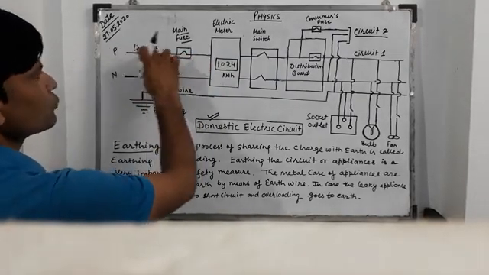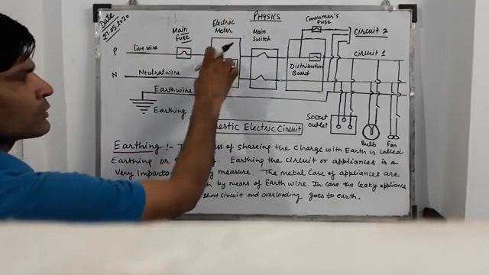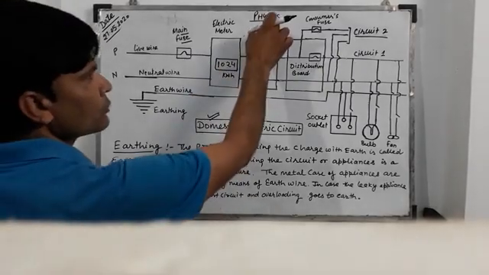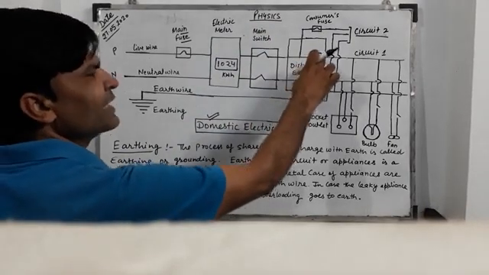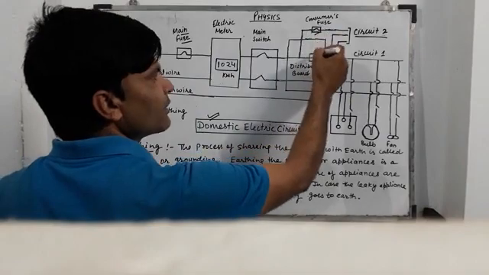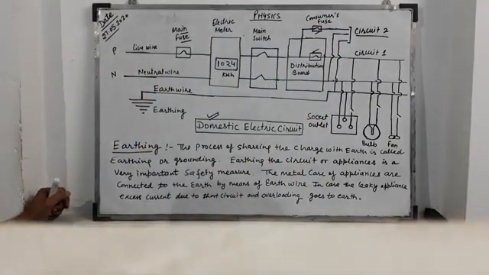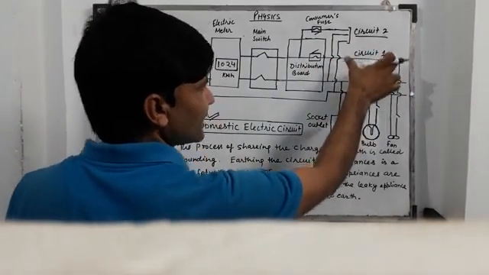These two wires pass through the electric meter to record the energy consumed, go to the main switch and then to the distribution board. These are the consumer fuses. Now circuit 1 is this.